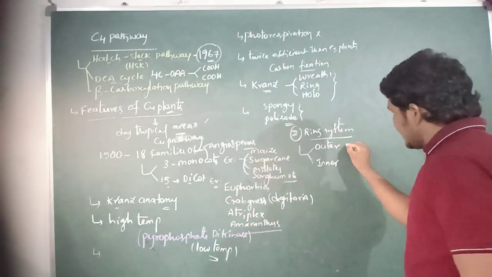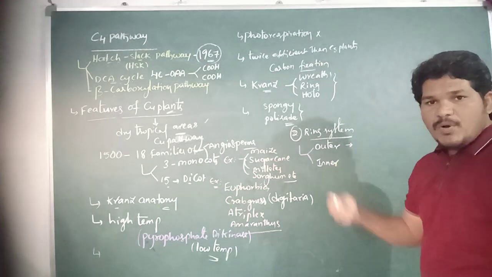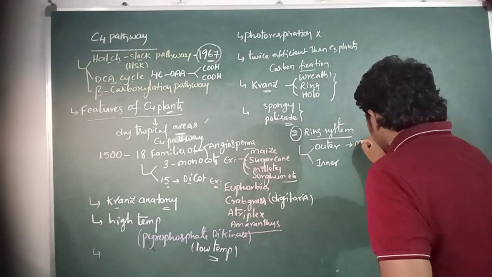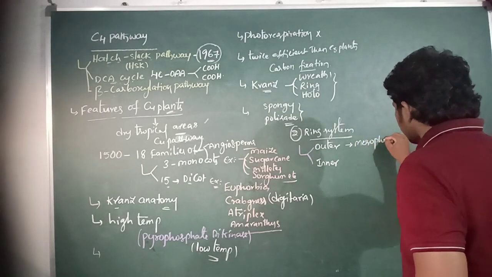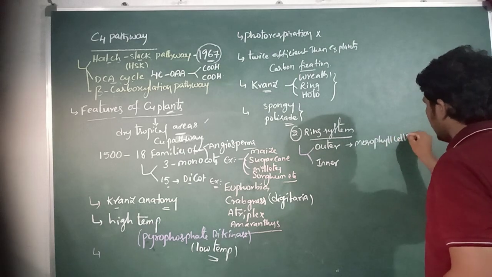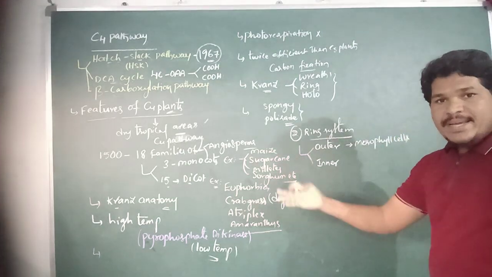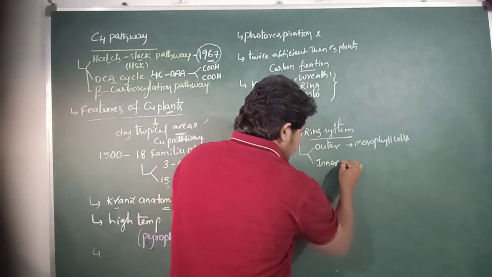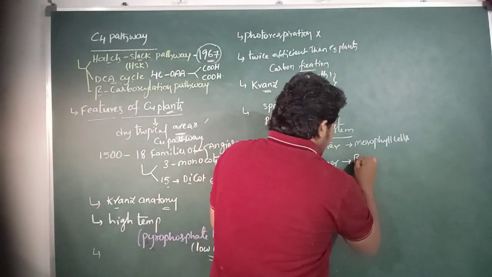The outer ring system is mainly made up of mesophyll cells, but the inner ring system is mainly made up of bundle sheath cells.